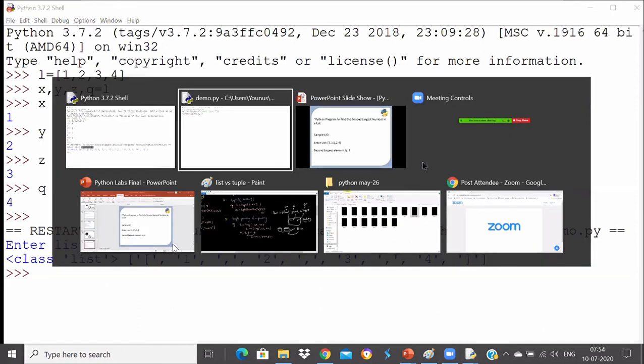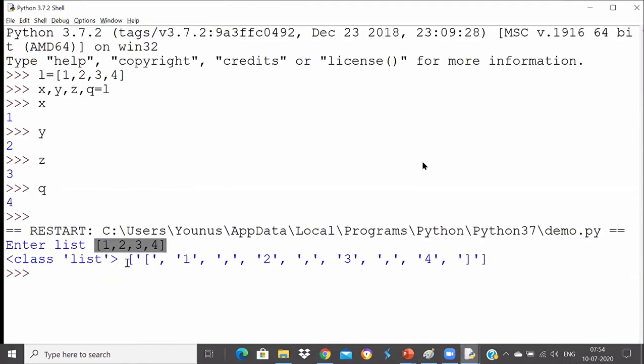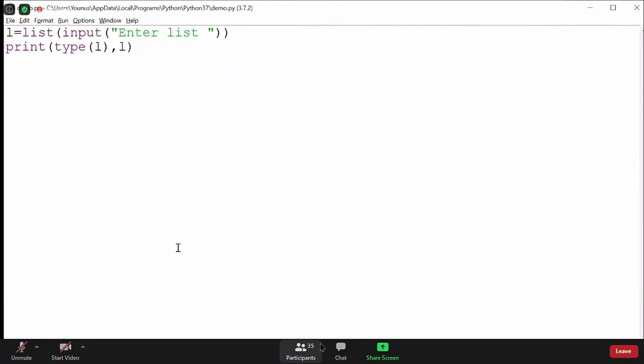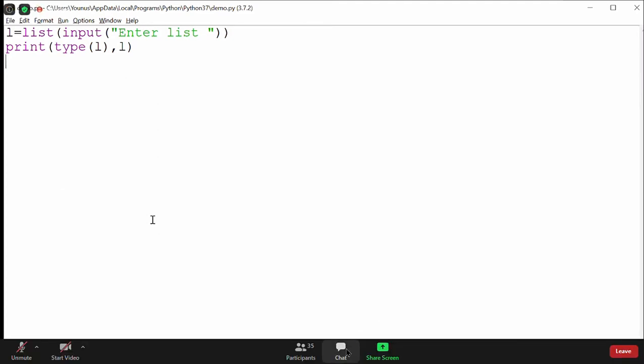So what you do is, any suggestions? How can I take input now for this particular thing? I want this to be a list, not as you see here. I want 1 2 3 4 in a list. No conversion, it will be a string then. Come on, think about it. Think about what you can use now.